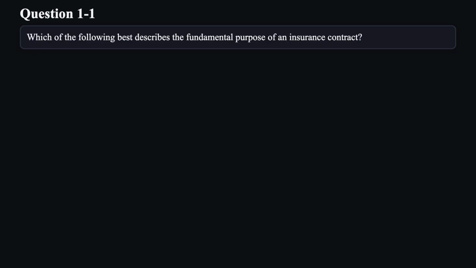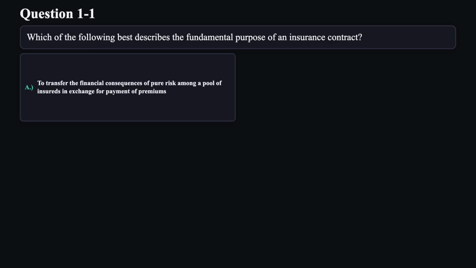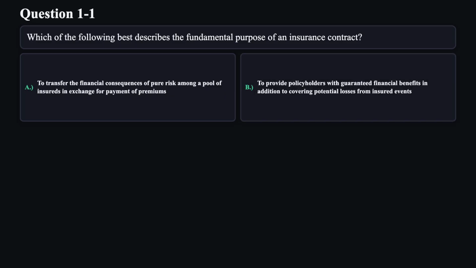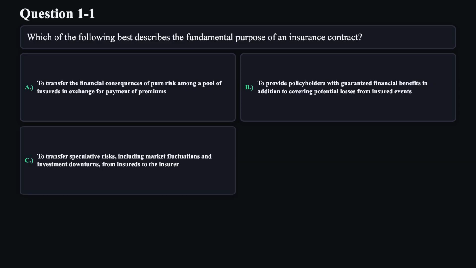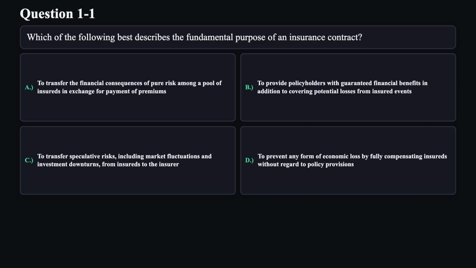Which of the following best describes the fundamental purpose of an insurance contract? A. To transfer the financial consequences of pure risk among a pool of insureds in exchange for payment of premiums. B. To provide policyholders with guaranteed financial benefits in addition to covering potential losses from insured events. C. To transfer speculative risks, including market fluctuations and investment downturns, from insureds to the insurer. D. To prevent any form of economic loss by fully compensating insureds without regard to policy provisions.